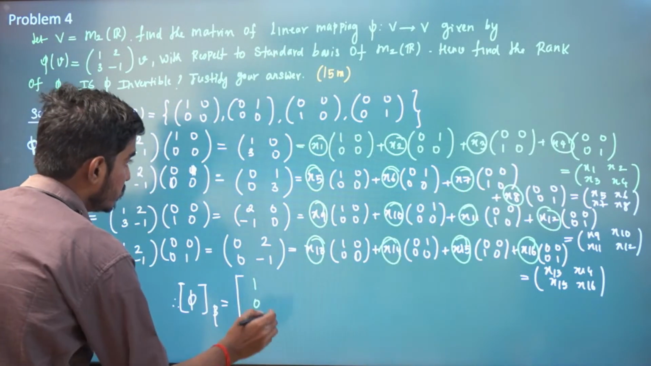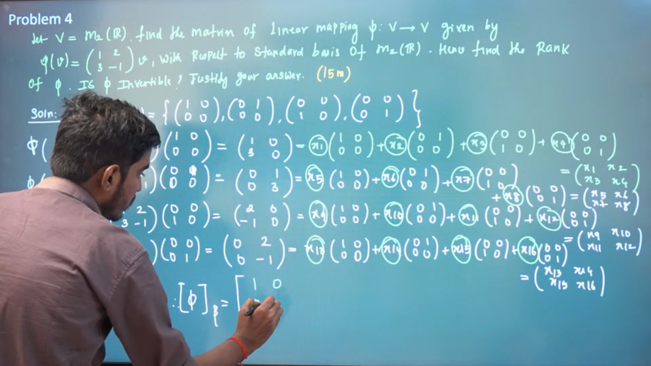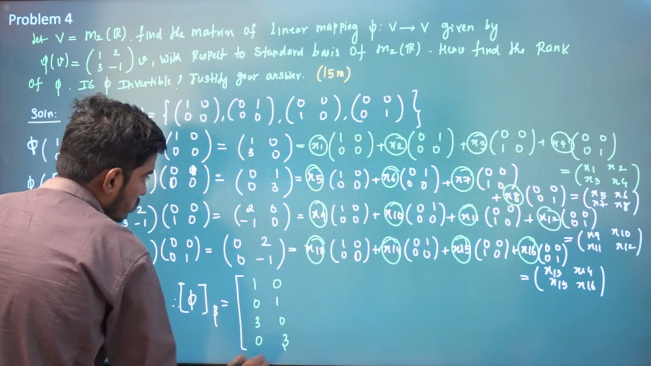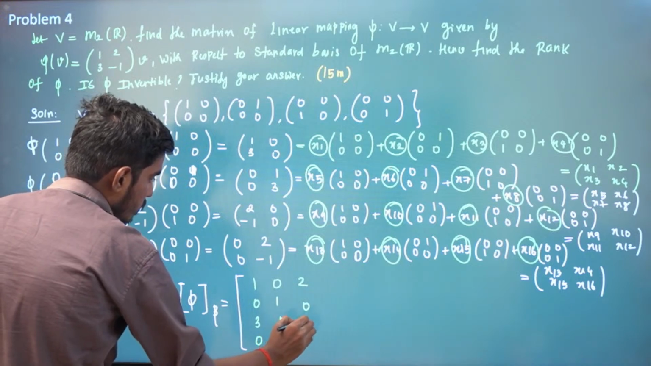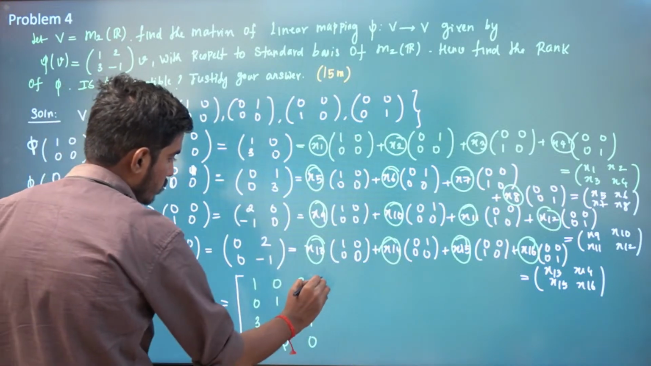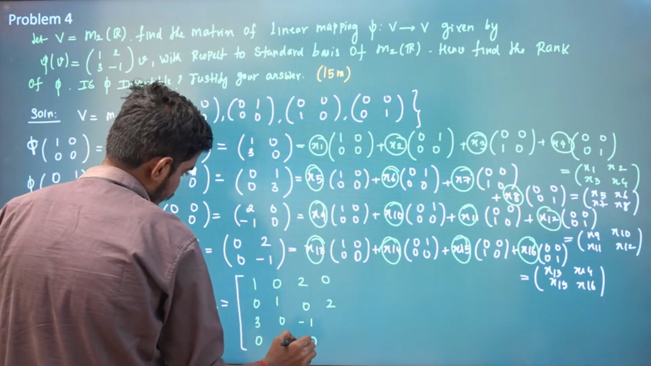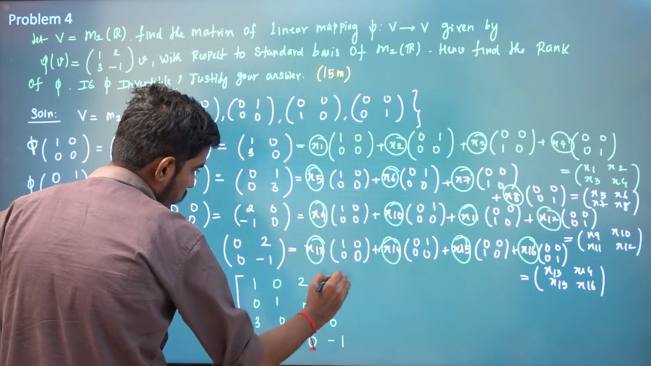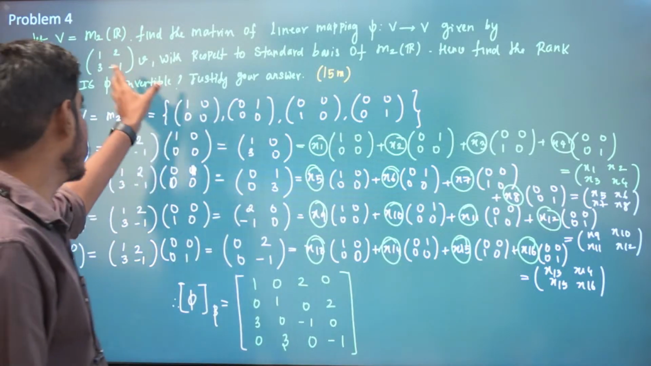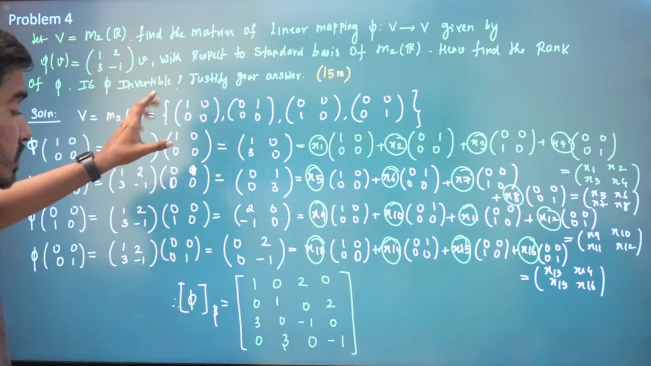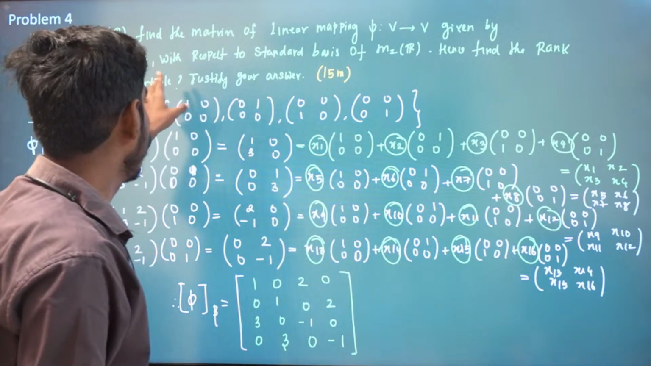So 1 0 3 0, and here it is 0 1 0 3, 2 0 minus 1 0, 0 2 0 minus 1. Is it clear? So this is the matrix for phi, this linear operator, with respect to the standard basis.